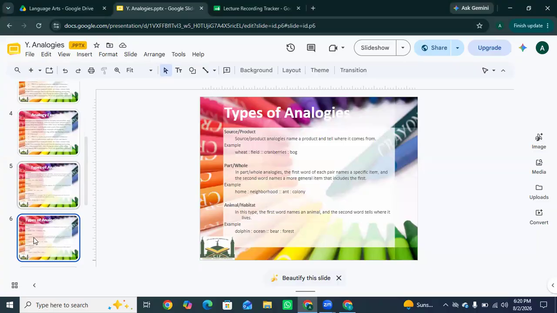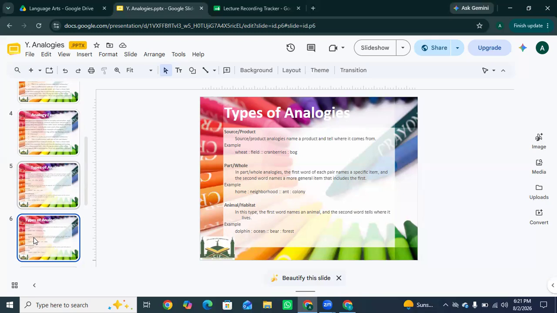Source and product analogies name a product and tell where it comes from. Like wheat comes from a field and cranberries come from a bog, they grow in a bog. More examples: milk comes from a cow, honey comes from a bee, cotton comes from a plant.